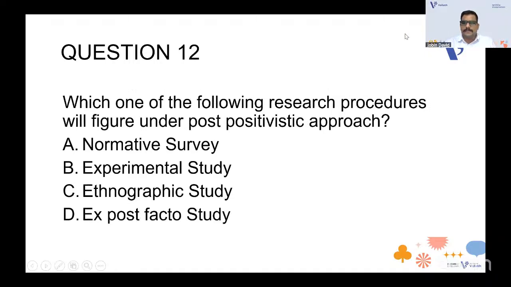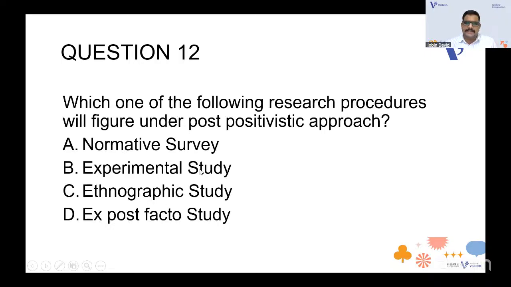Can you read it for me, Alan? Question 12. Which one of the following research procedures will figure under the post-positivistic approach? Option A, normative survey. Option B, experimental study. Option C, ethnographic study. And option D, ex post facto study. Which of these will figure under the post-positivistic approach? Post-positivistic means they rely upon realities. Is it normative, experimental, ethnographic, or ex post facto?